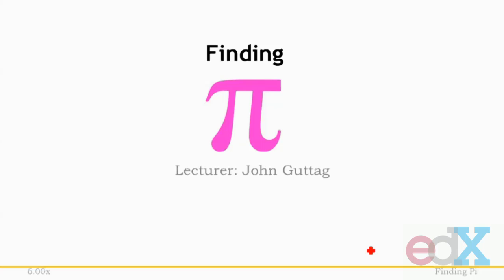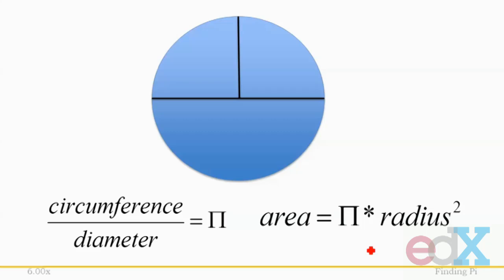For thousands of years, people have known that there is a constant called pi, such that the circumference of a circle is equal to pi times the diameter, and the area of a circle is equal to pi r squared. What they didn't know was what value pi should actually have.